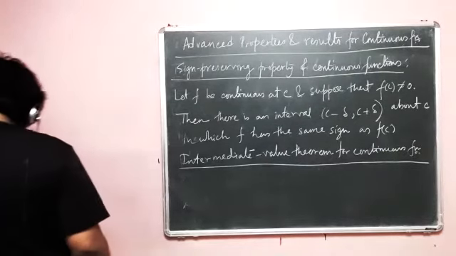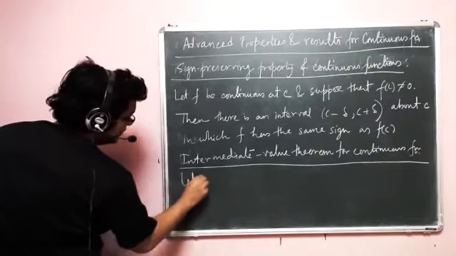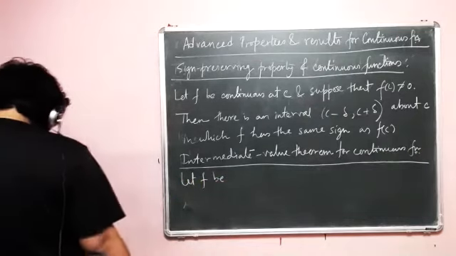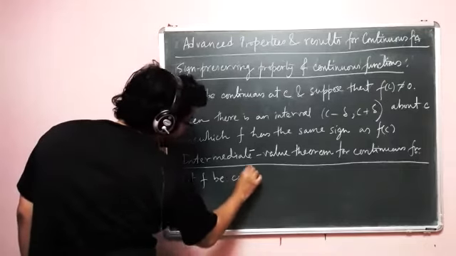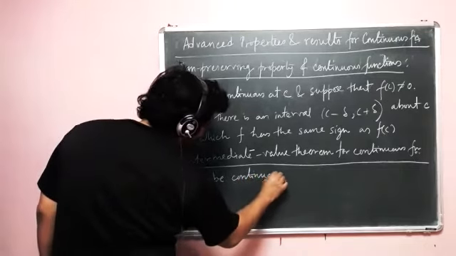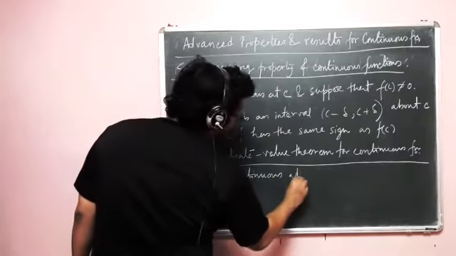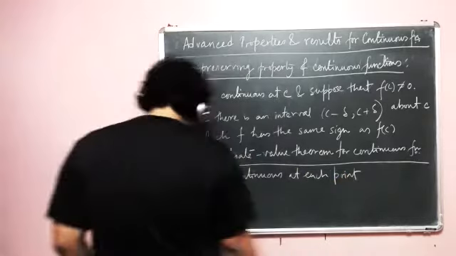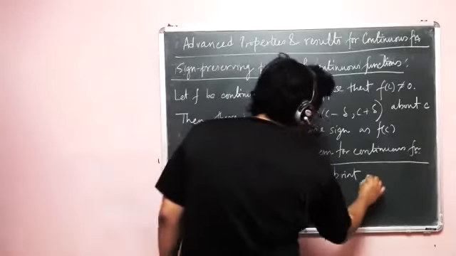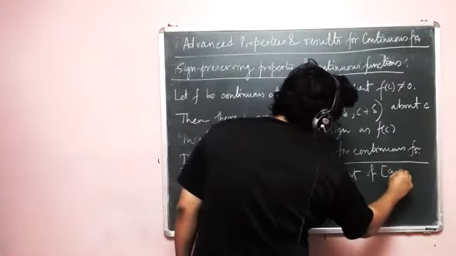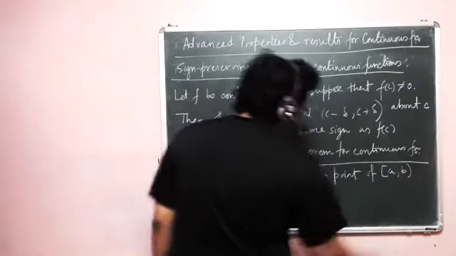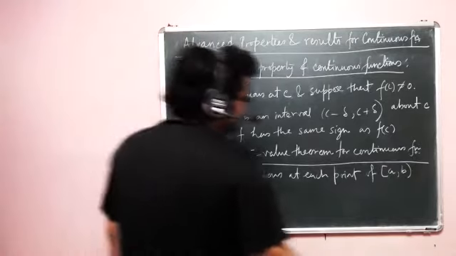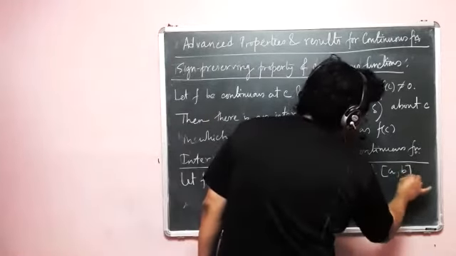It says, let f be continuous at each point of the closed interval [a, b].